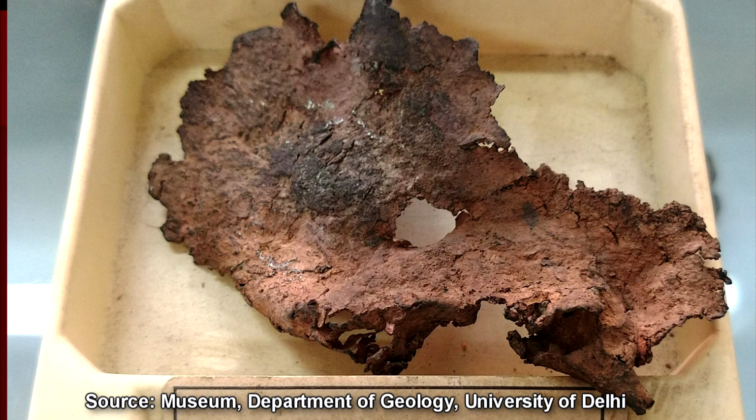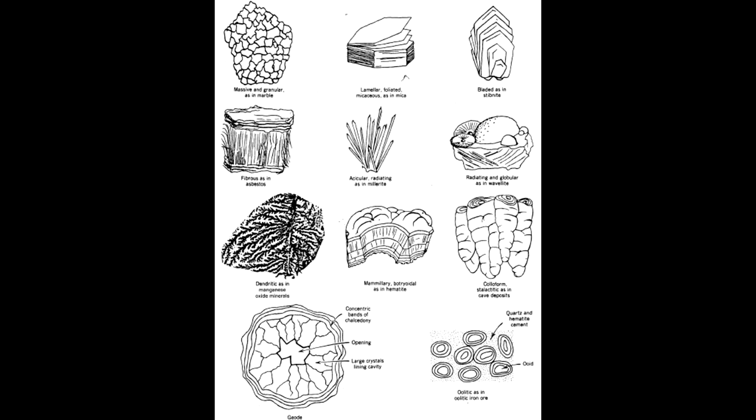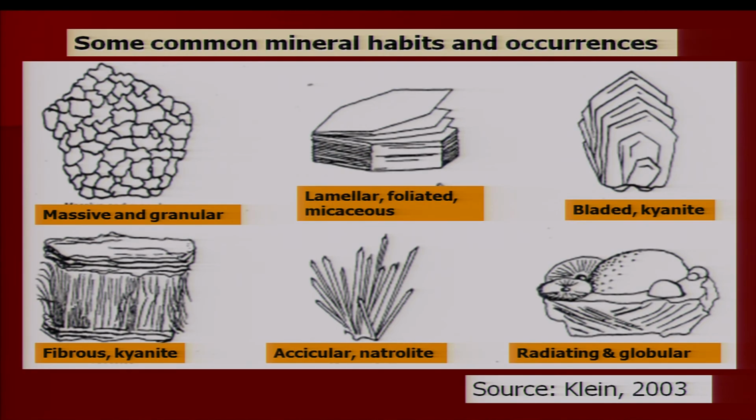Examples are native copper and silver. These are the two minerals which occur in nature in the form of a wiry habit. So, habit and crystal aggregates we can discuss in terms of mammillated, oolitic, pisolitic, reniform, stellate and wiry habit. I will show you these habits or aggregates of minerals with the help of diagrams.